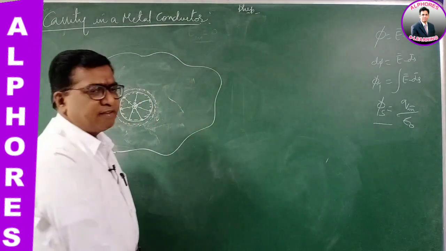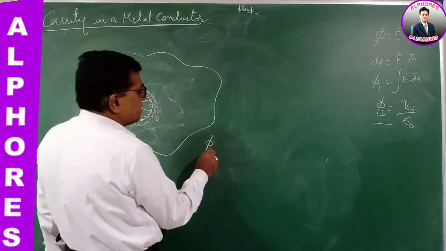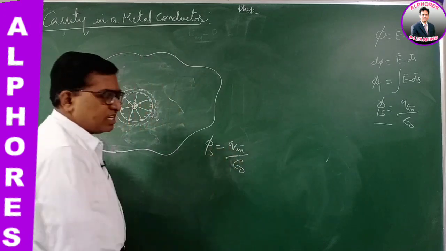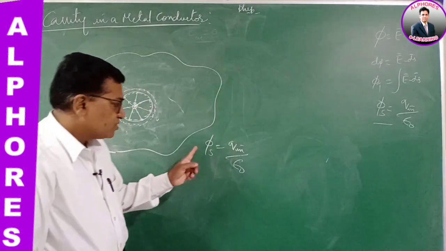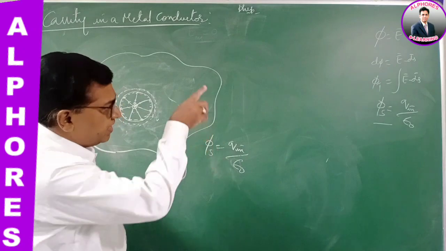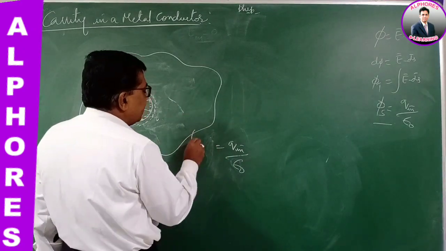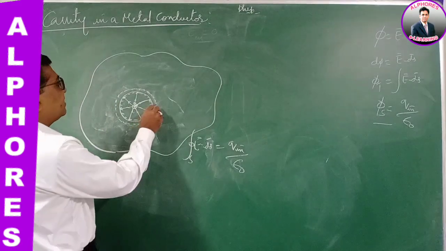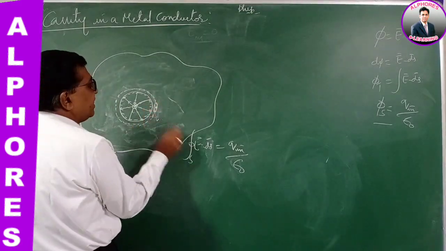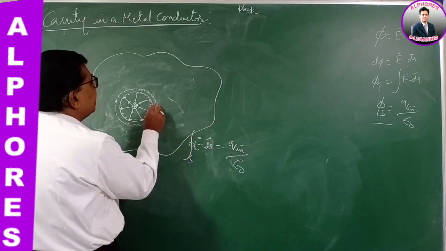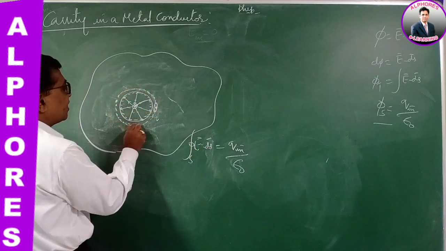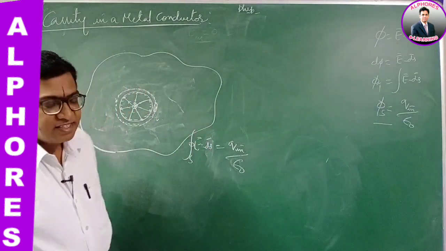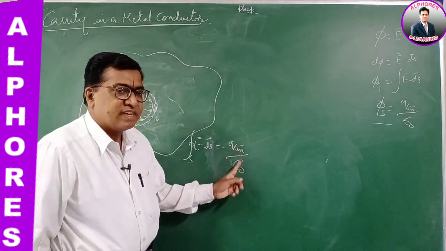We know the total flux from the Gaussian surface is the net charge inside by epsilon naught, the total charge that is enclosed inside by epsilon naught. But according to the definition of electric flux, it is the surface integral of E dot ds. If the electric field here is E, and I imagine a small area element ds, then the total flux from the Gaussian surface is integral E dot ds, and this is equal to the charge enclosed inside by epsilon naught.